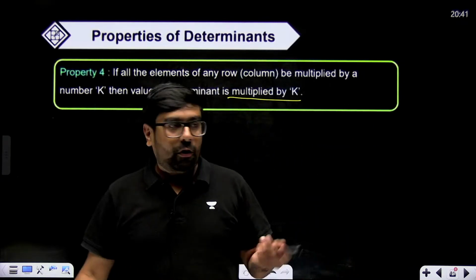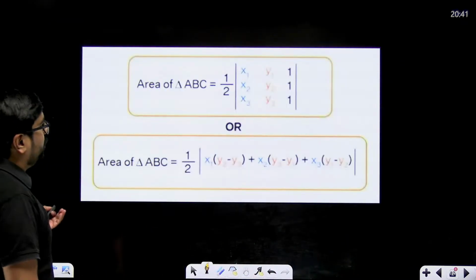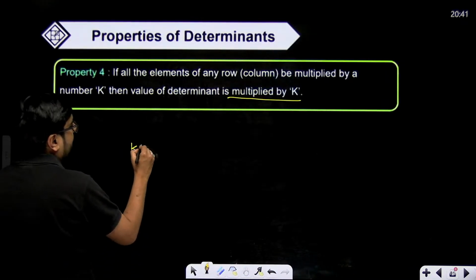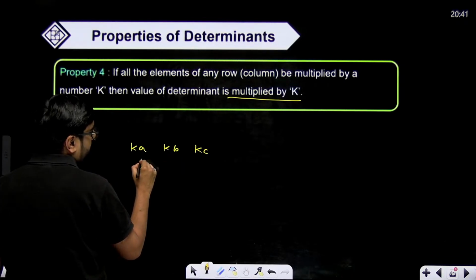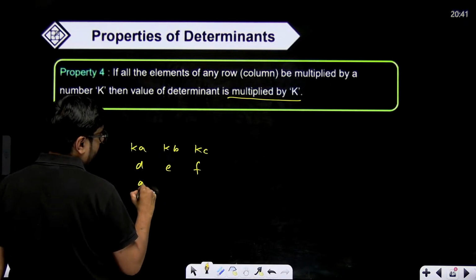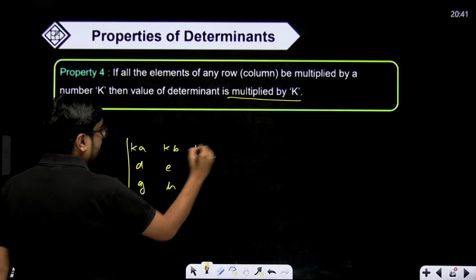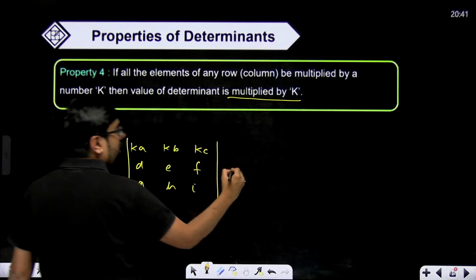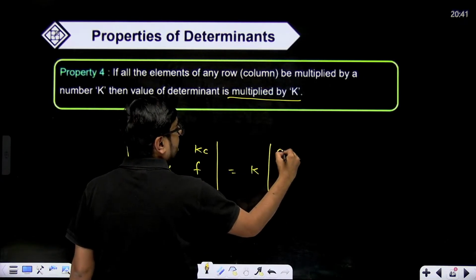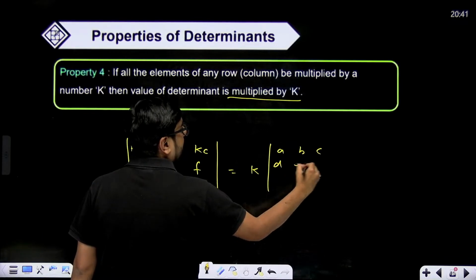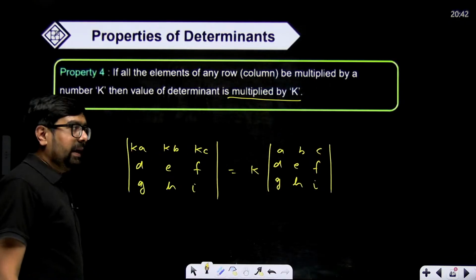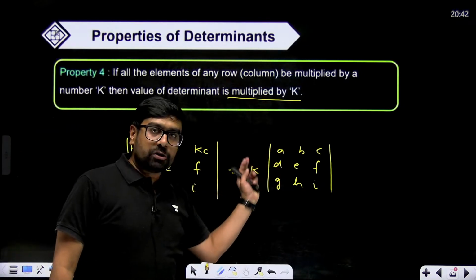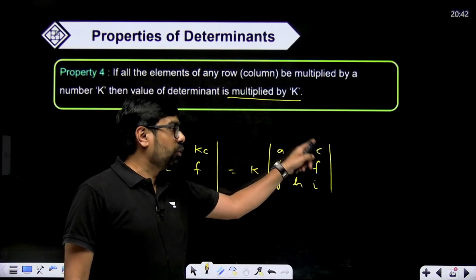Just now we saw this property, right? If we have Ka, Kb, Kc, one row multiplied with k, this will be equal to k times of A, B, C, D, E, F, G, H, I. We already learned this property, right? Multiplication of a constant inside the determinant is either row wise or column wise.